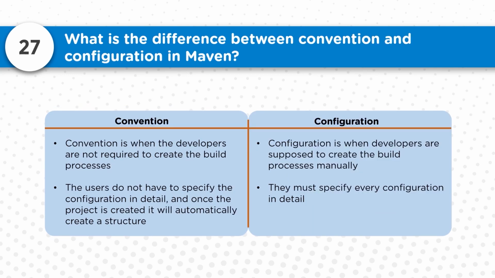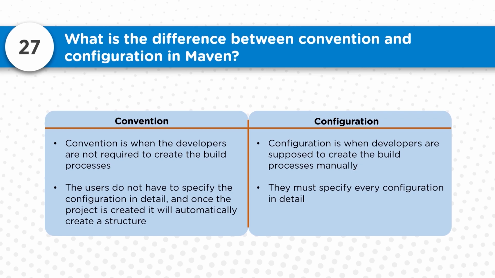Now, what is exactly the difference between convention and configuration in Maven? Convention is the process where the developers are not required to create the build processes. Configuration is when the developers are supposed to create the build processes. So with convention the users do not have to specify the configuration in detail, and once the project is created, it will automatically create a structure.